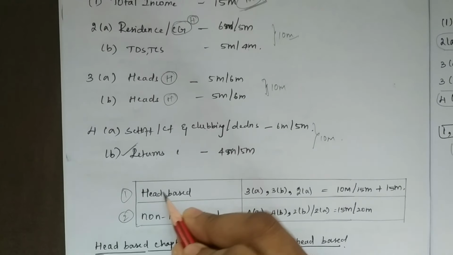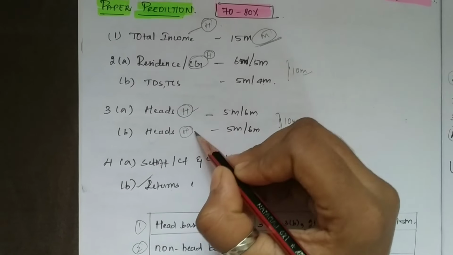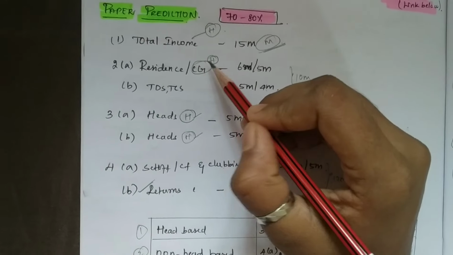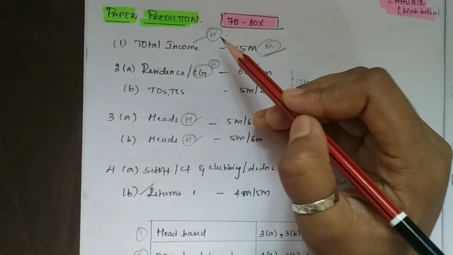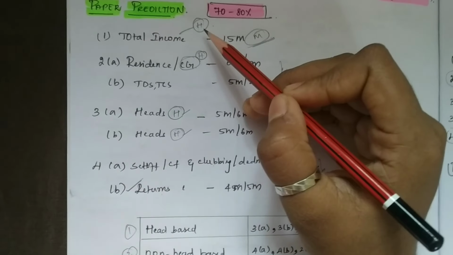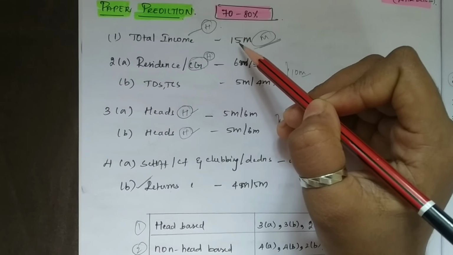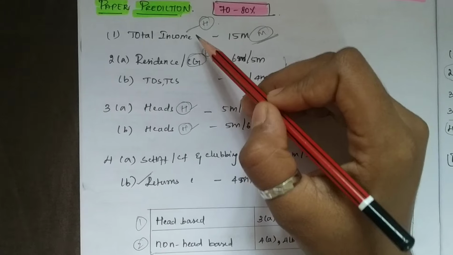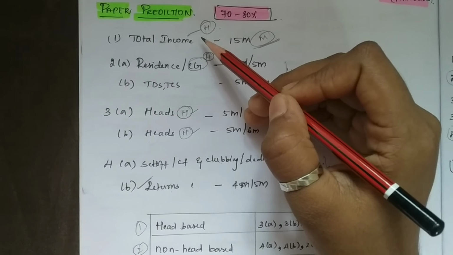Head-based chapter, if you see, there was a question from 3A, 3B, and there was also a possibility of a question in 2A. It might come or it might not come. And the first question might always be a combination of all the chapters. That is, the first question is mostly a head-based chapter only. But sometimes, almost 10 to 12 marks out of 15 marks will come from the PGBP chapter only. But there were some attempts where a combination of questions came, so it was considered to be a head-based chapter only.